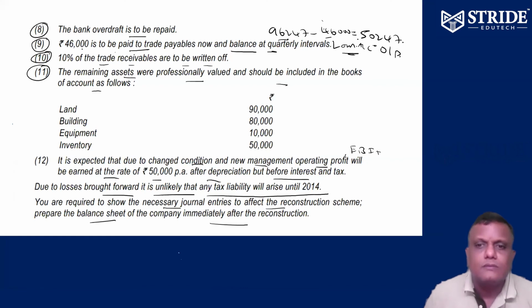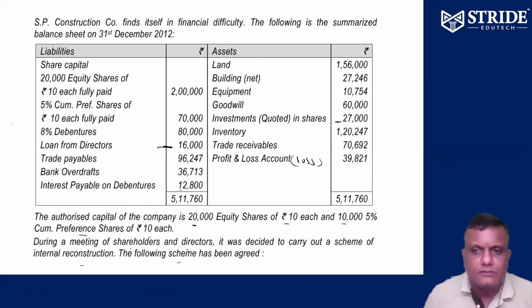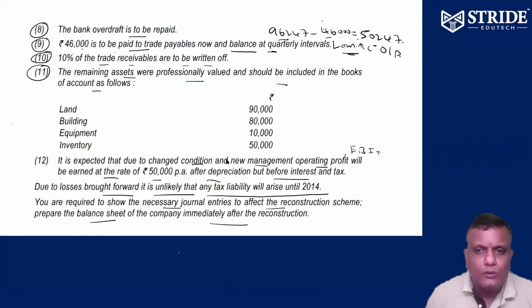Inventory, earlier 1,20,747, now only 50,000.